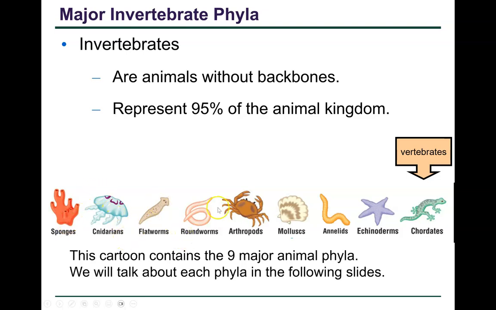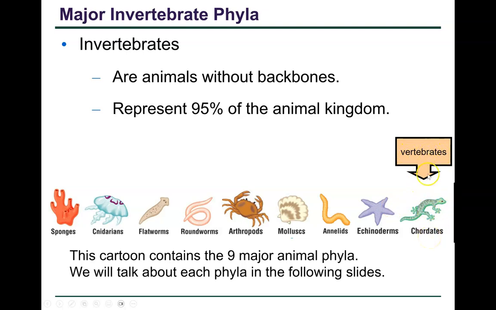Each one of these is one of the 9 phyla that we are going to go into. And for the next exam, I want you to give me an example of each phylum and the characteristics that match that phylum. These are considered the earliest, and we will be going to the chordates at the end.